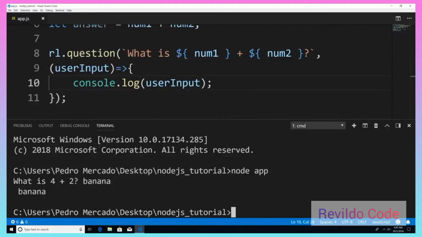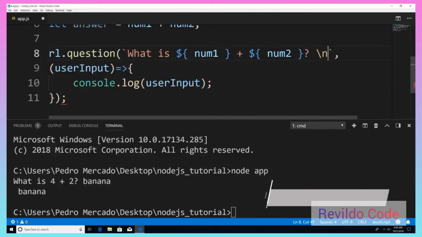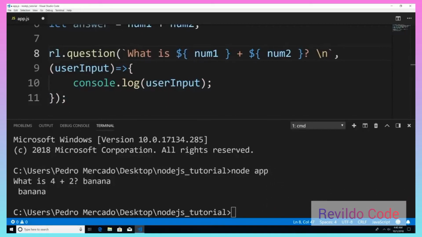First thing, I want a new line right after this question mark here. So I'm just going to say \n. So when I prompt the user's input, instead of lining up right next to it, like so, it's going to be underneath. All right, so I fixed that problem.